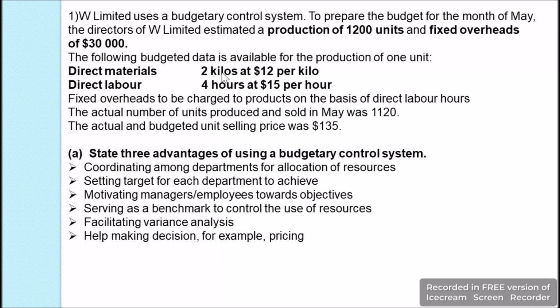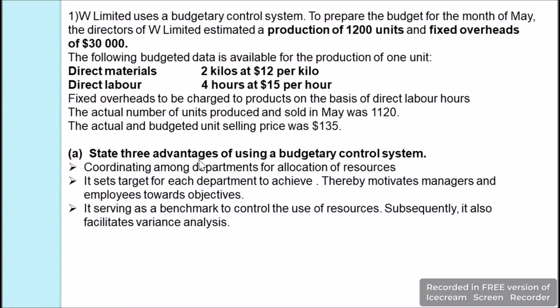Direct material 2 kilos at the rate of $12 per kilo. Direct labor 4 hours at the rate of $15 per hour. The fixed overheads are to be charged to products on the basis of direct labor hours. The actual number of units produced and sold in May was 1,120 units. The actual and the budgeted selling price was $135.